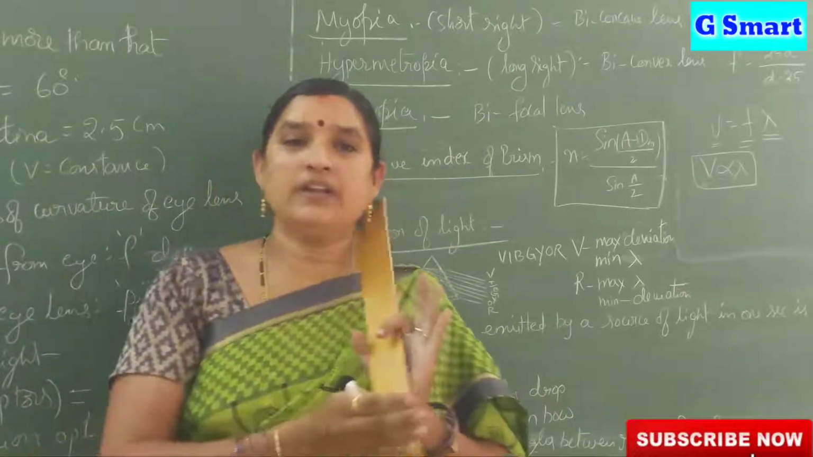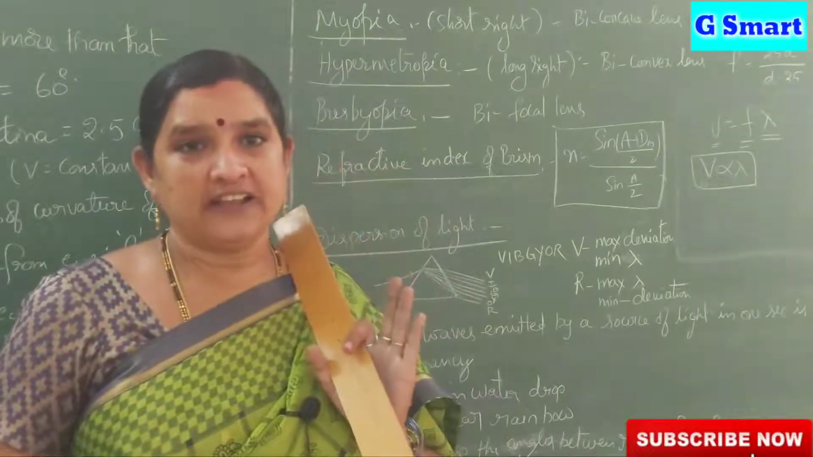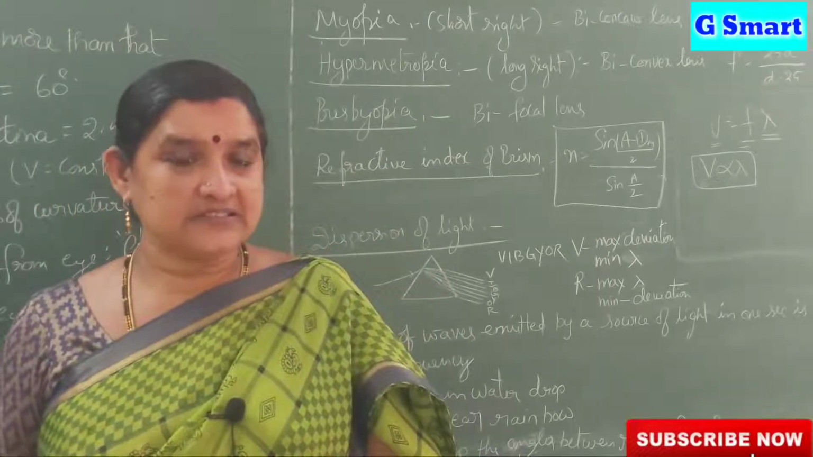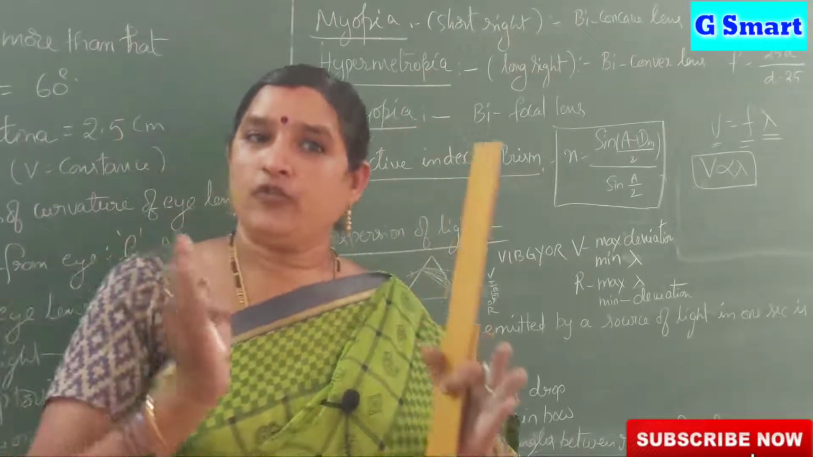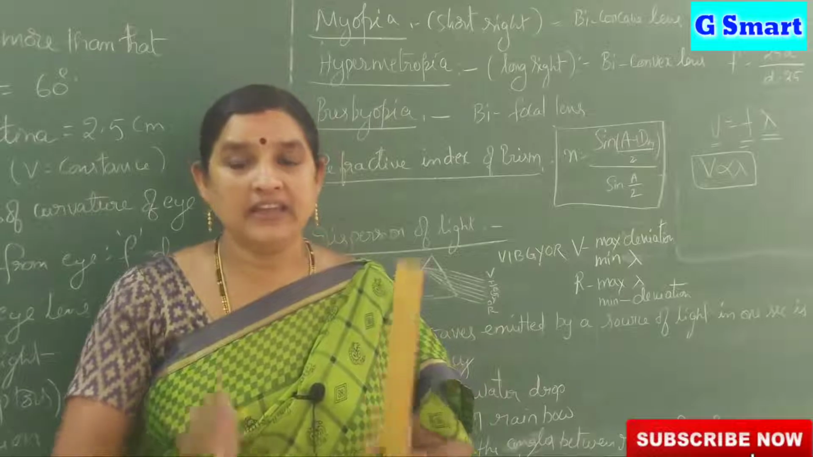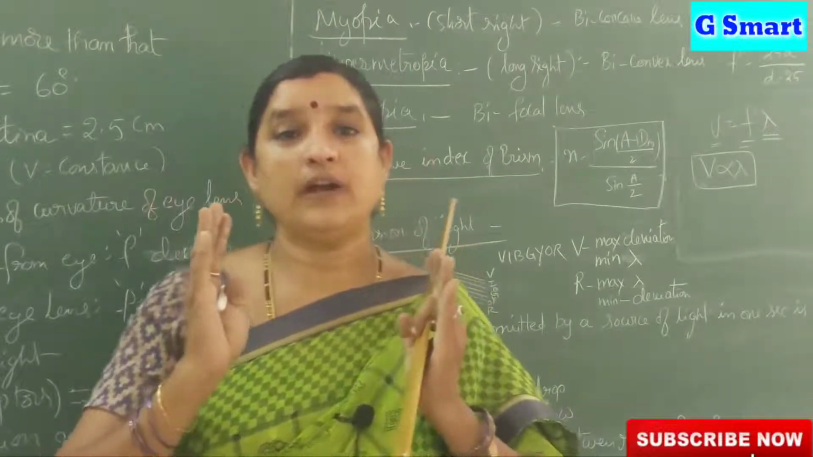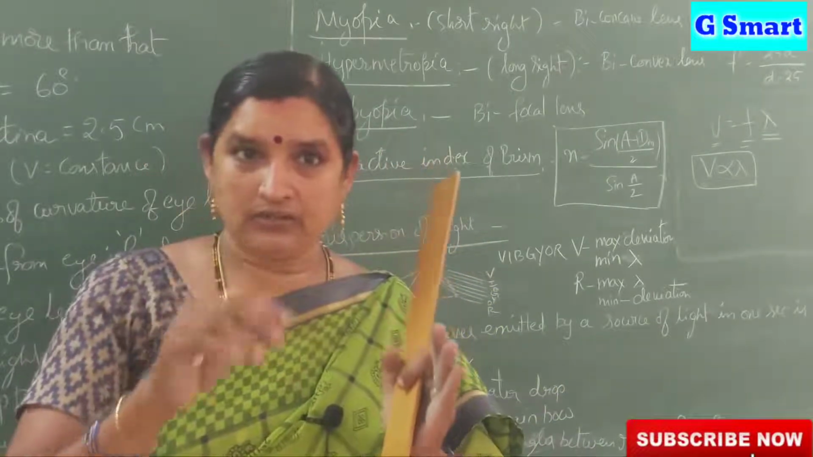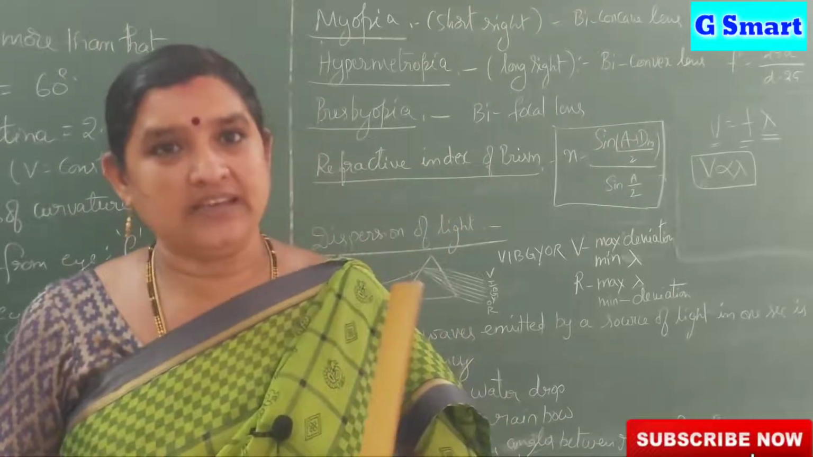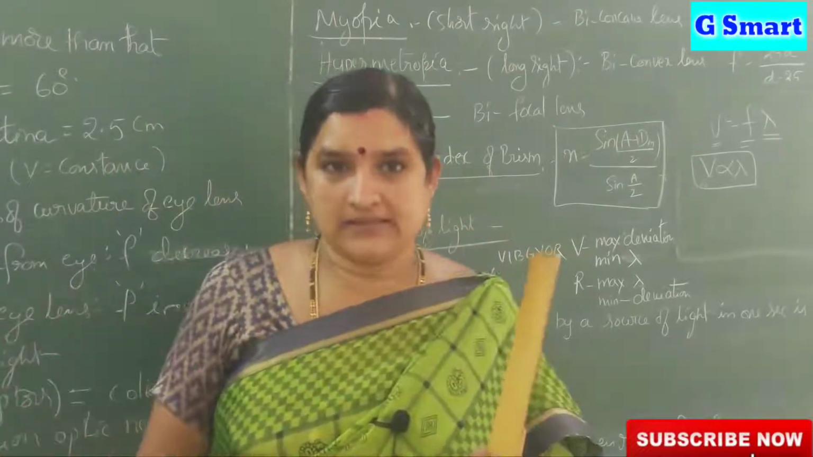Suppose the angle is 40 degrees, we can see the violet color. At an angle of 42 degrees, we can see the red color. At an angle of 40 degrees, we can see the violet color. In between 40 degrees and 42 degrees, we can see all colors in the rainbow.